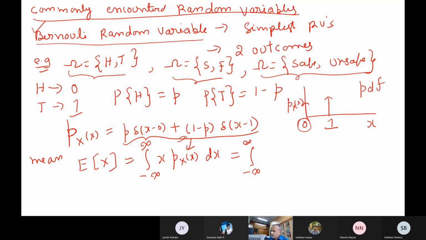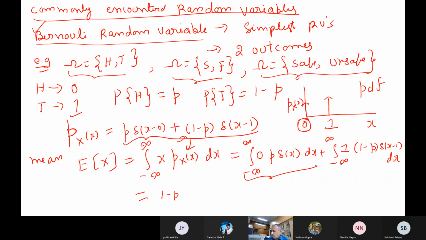What value will you get? 0. You followed? It is p into delta(x minus 0), or delta x, then the dx will be there, minus infinity to infinity. So the value is 1 minus p dx. Now what do we get there? This anyway is 0 here. So this turns out to be (1 minus p) times the integral from minus infinity to infinity of delta(x minus 1) dx.